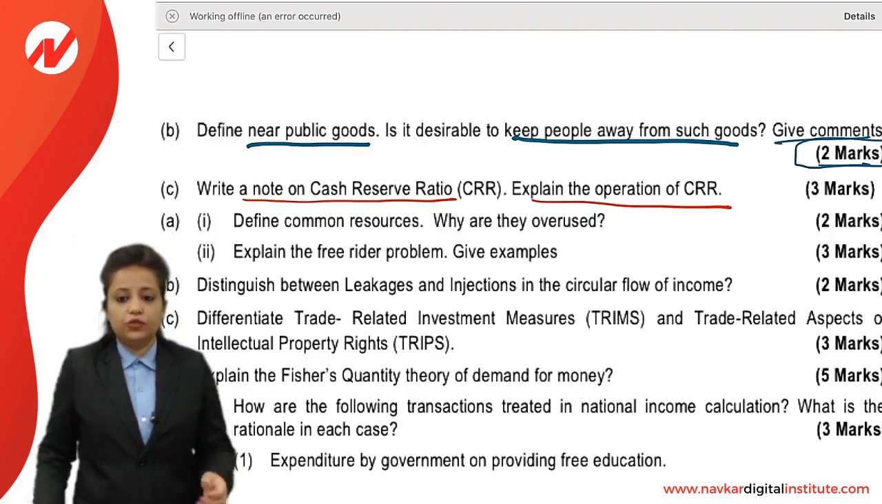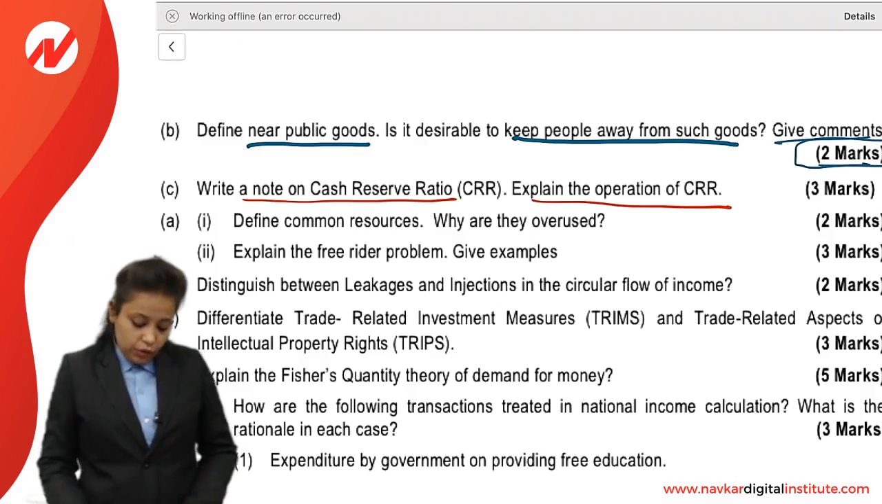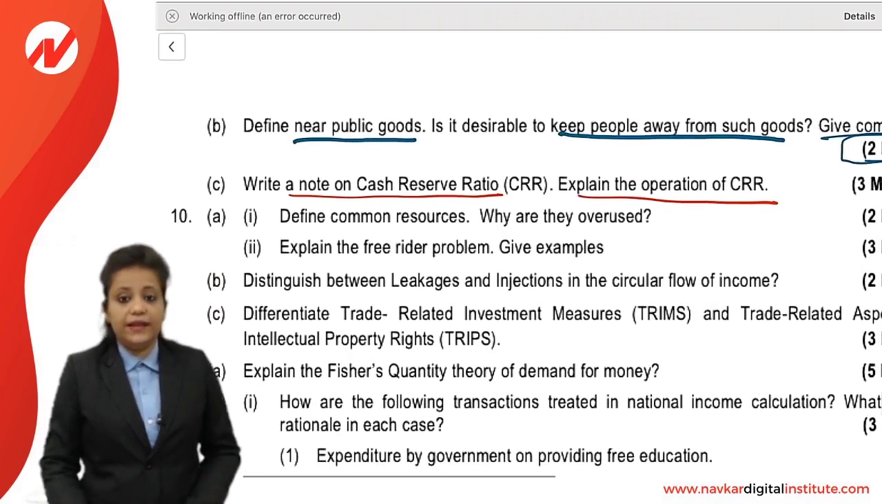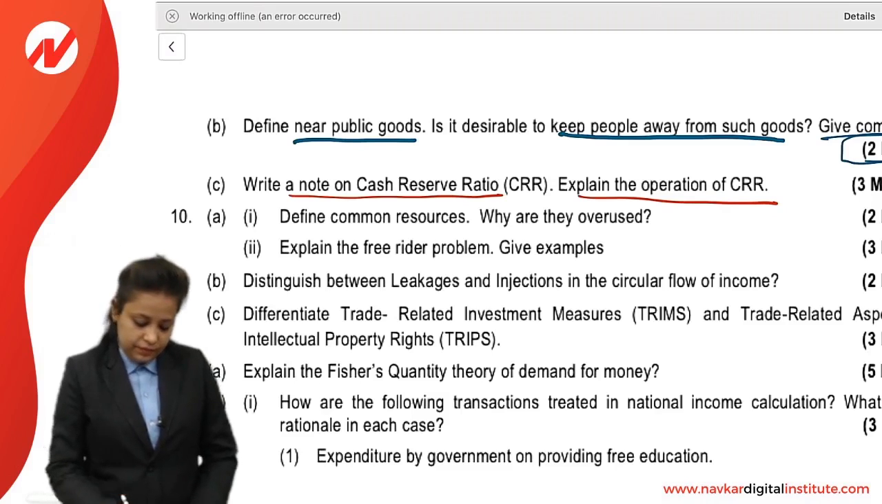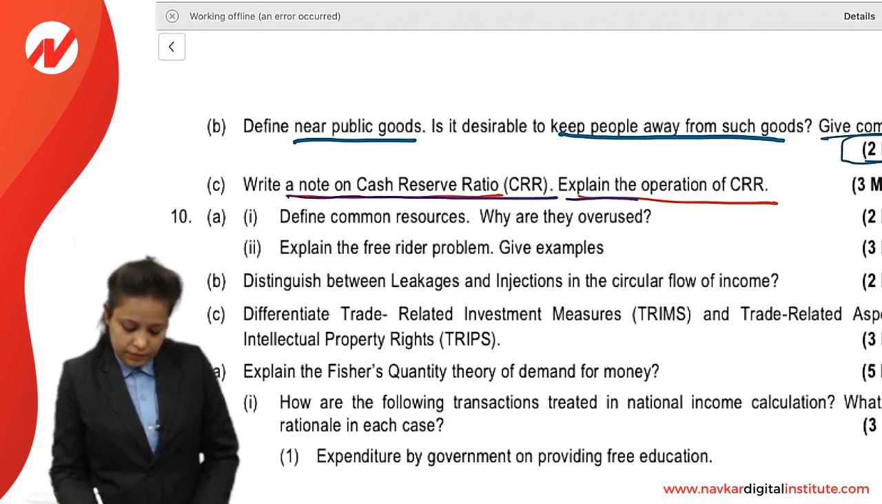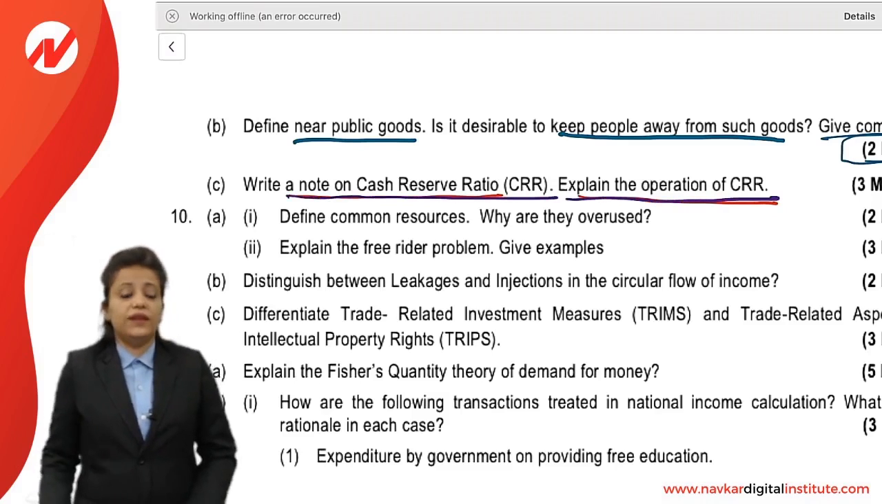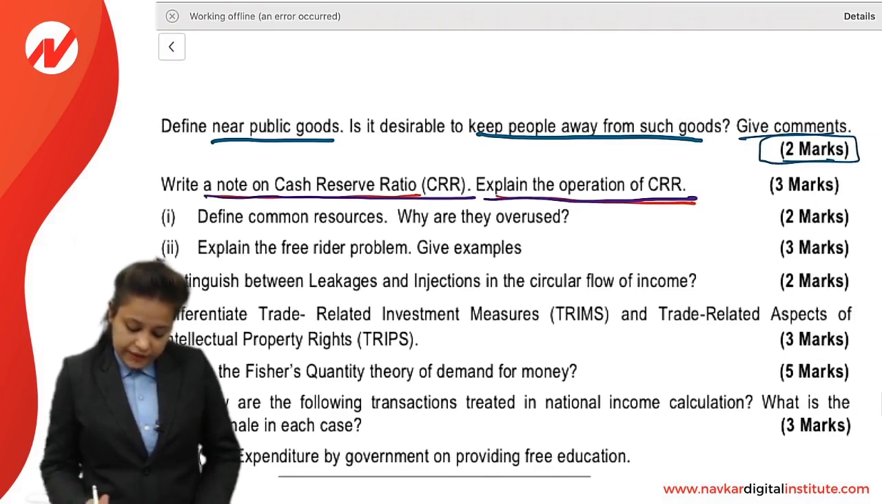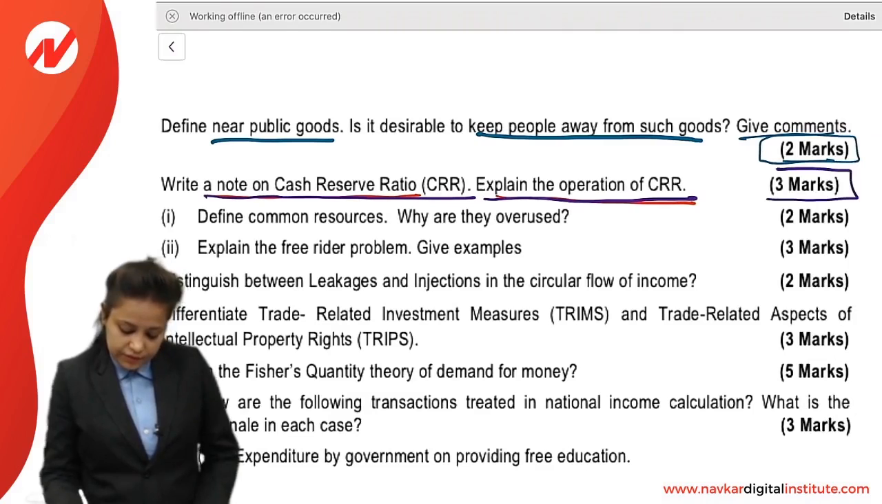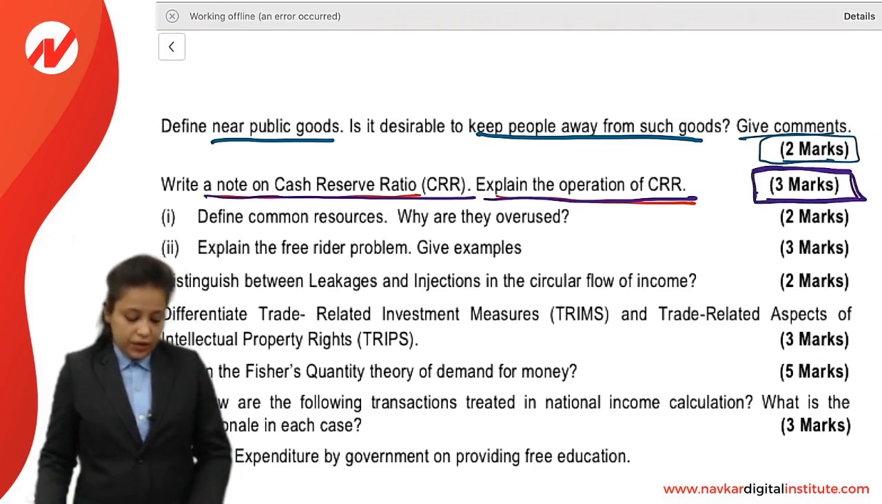Yes friends, next question. Write a note on CRR, that is cash reserve ratio. Explain the operation of CRR. So what is cash reserve ratio and explain the operation of CRR? It is a 3 marks question.